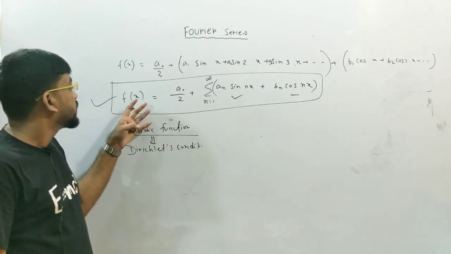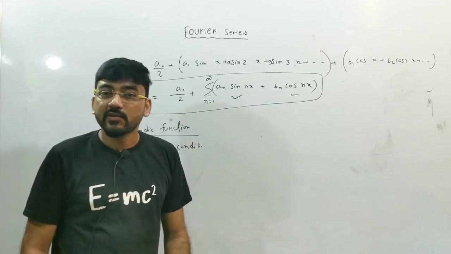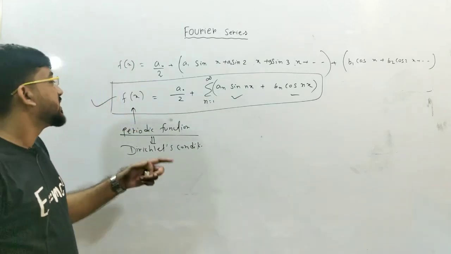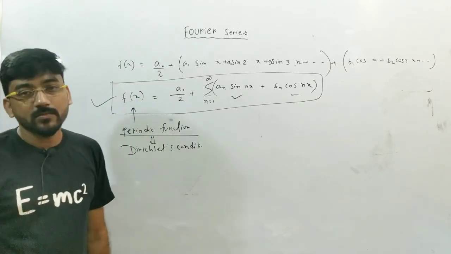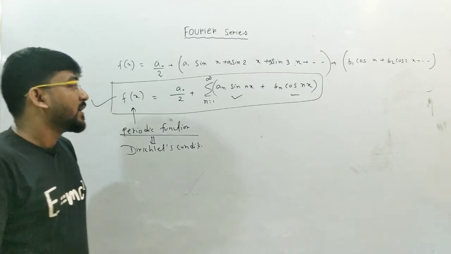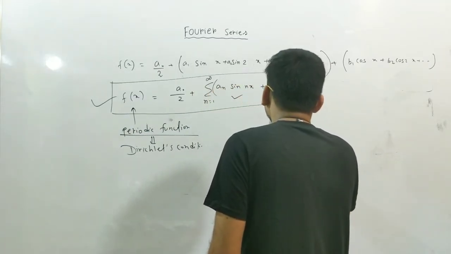So if you express any periodic function in terms of sine and cosine, then your analysis will be easy. That is one of the reasons why we need to expand any function in terms of Fourier series, in terms of sine and cosine. Otherwise, there is another benefit also, in power series.